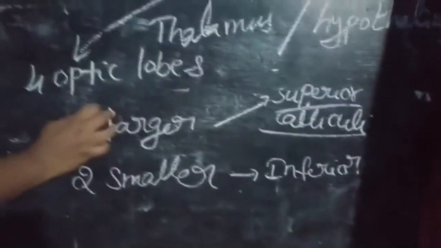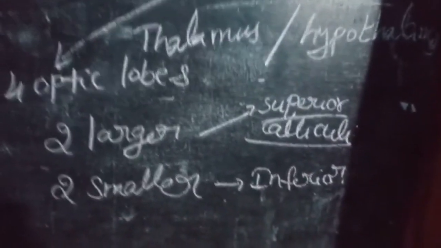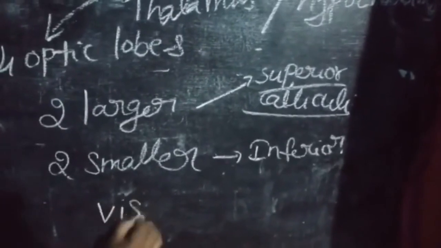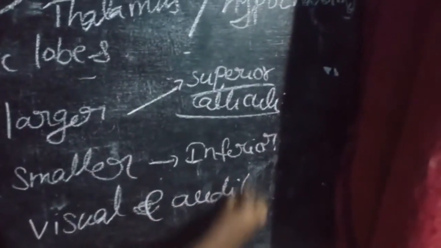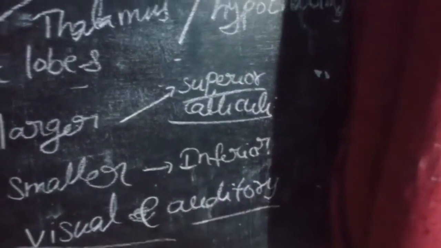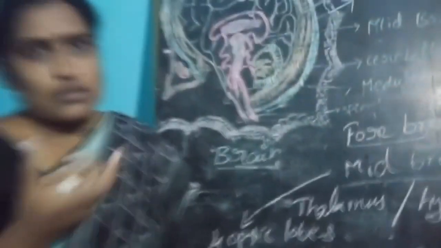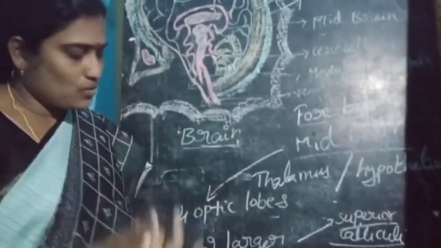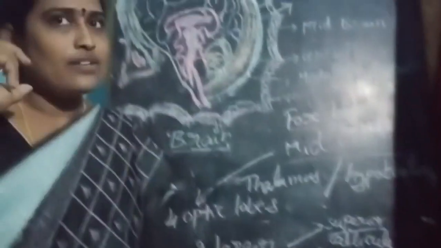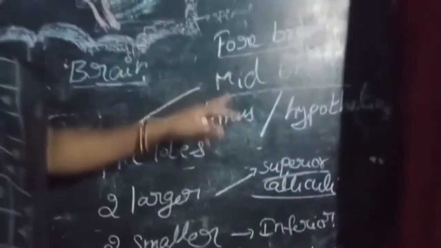The functions of the midbrain are visual and auditory. Visual means optic, that is, the eyes. The functions are visualization and hearing. These are the main functions of the midbrain. Okay, this is the midbrain.